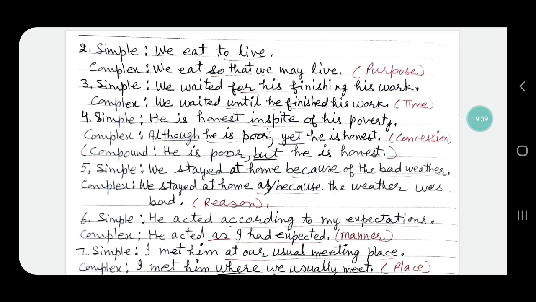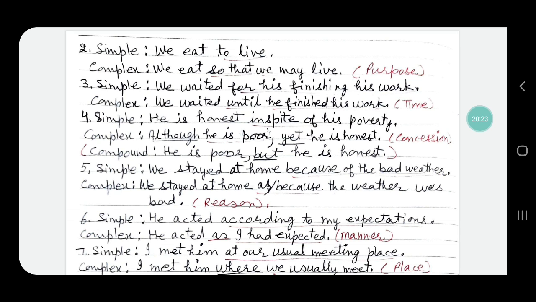Sentence number 4, simple sentence: He is honest in spite of his poverty. "In spite of his poverty" will be changed into "Although he is poor, yet he is honest." "Although" and "yet" denote concession, and in this way, "although he is poor" is an adverbial clause of concession and the sentence is a complex sentence. If we change it into "He is poor but he is honest", it will become a compound sentence because "but" is a conjunction.